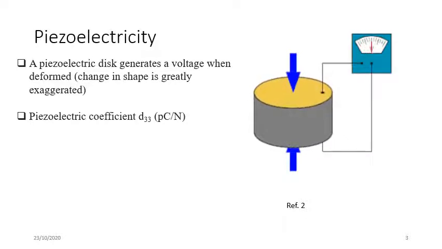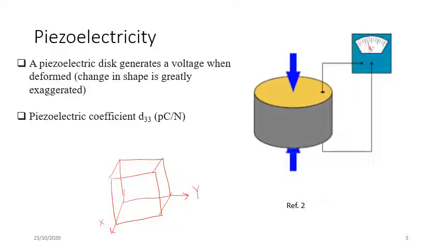Let's say I have a cubical piezoelectric material, with x-axis, y-axis, and z-axis, called 1, 2, and 3. If I apply pressure along the z-axis and measure the voltage produced along the z-axis, it is called D33.